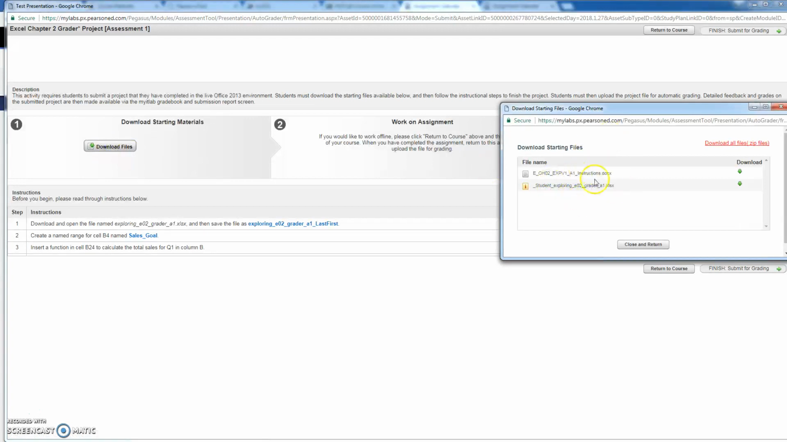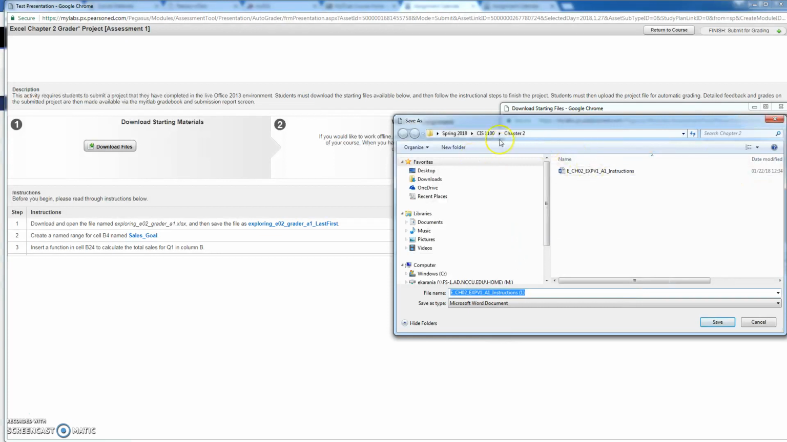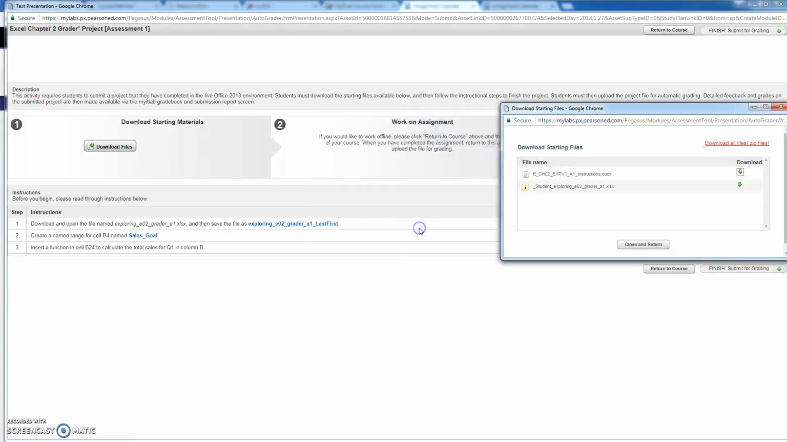We are given this option for these two files. Click on this link here. Your file is going to be downloaded. Select where you want to store your file, the folder that you have. In my case, I'm going to store it in this folder here. So you click on save. I already have another file here, so I'm going to replace that file with it, and I'll say yes. And that's the instruction file.